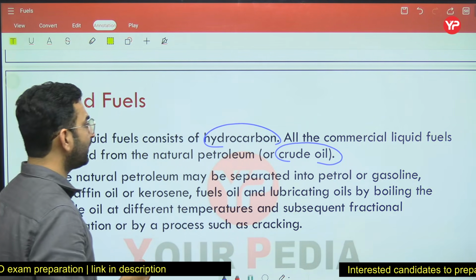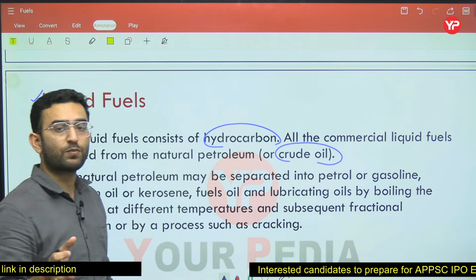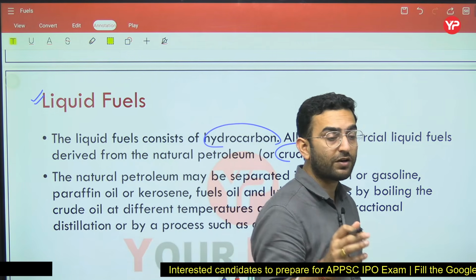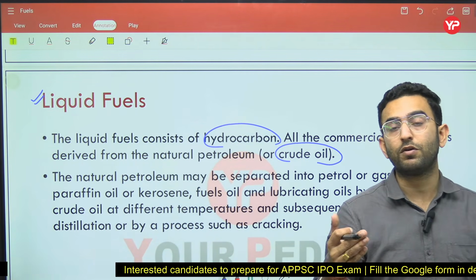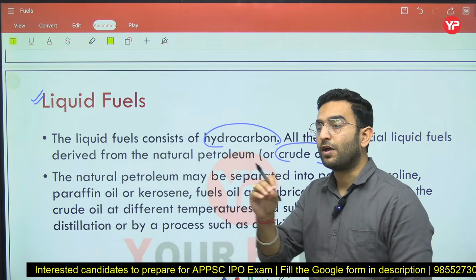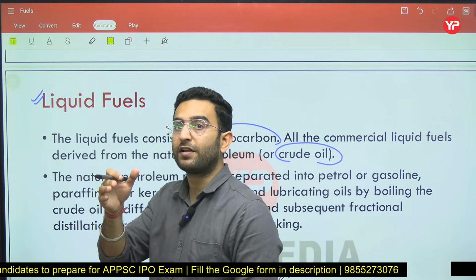Here you are going to see, let us say if you are doing the fractional distillation. What is the meaning of the fractional distillation process? Fractional distillation simply means that you are heating or boiling the fuel in a certain temperature range. Each and every different type of fuel has a different boiling point, so they are going to get separated.